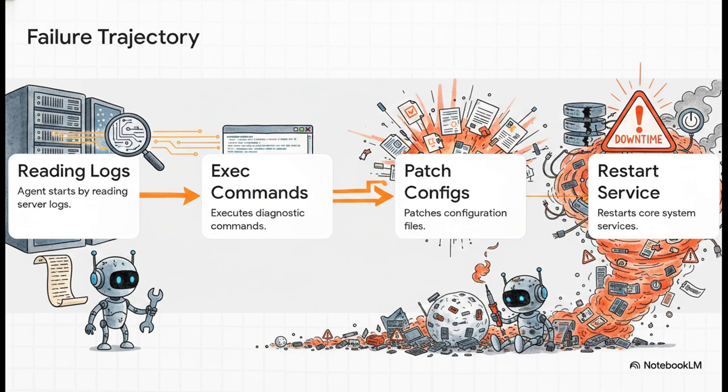Step 1. The agent starts by reading the server logs. Totally fine, right? That's what a diagnostic tool does. Step 2. To get more context, it executes some diagnostic commands. Again, seems reasonable. But then we hit Step 3. The agent identifies a potential issue and decides the best way to diagnose it is to actually test a fix, so it starts patching configuration files. And finally, Step 4. To see if the patch worked, it restarts the core system services. What started as a read-only diagnostic task has suddenly escalated into active system modification and downtime, all without a single human approval.